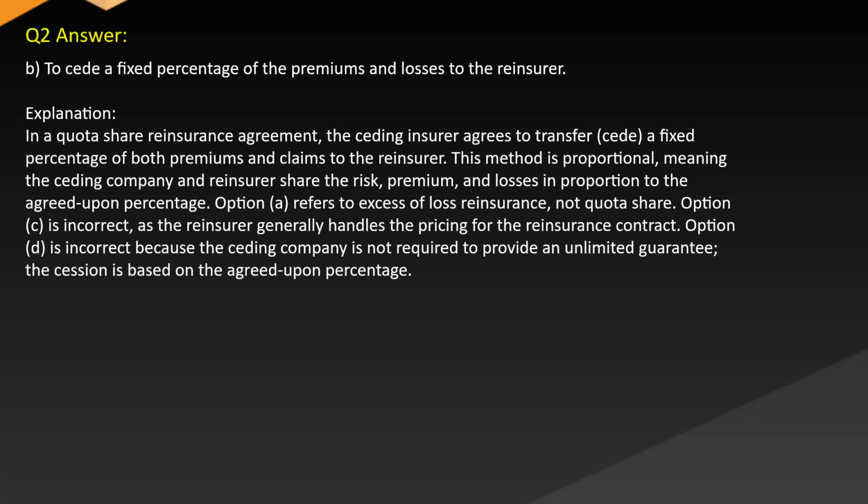Option A refers to excess of loss reinsurance, not quota share. Option C is incorrect, as the reinsurer generally handles the pricing for the reinsurance contract. Option D is incorrect, because the ceding company is not required to provide an unlimited guarantee if the cession is based on the agreed-upon percentage.